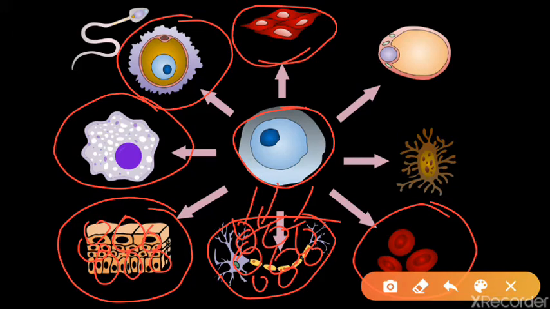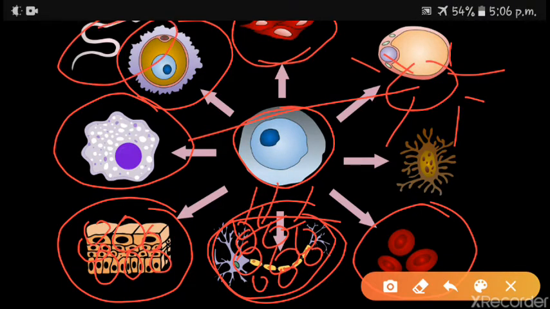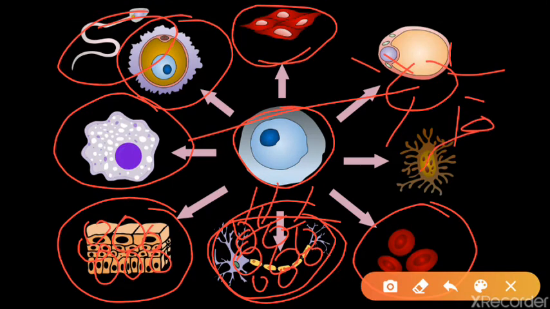If this is the neuron, it transmits messages from one place to another, so the structure will be long. This is the sperm, which has to move, so it has a tail and one head. This is epithelial tissue, which covers the outer part, so it is a little thicker. Just like this.